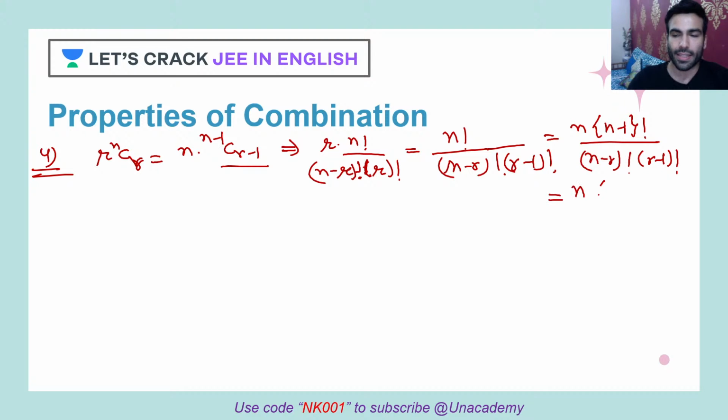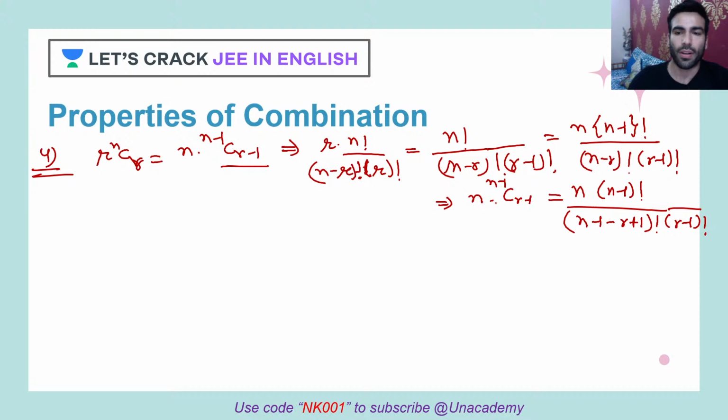I can rewrite this as n minus 1 factorial upon n minus 1 minus r plus 1 factorial, and r minus 1 factorial. So this is n into n minus 1 Cr minus 1, right? So your left hand side is equal to your right hand side. Yes, expand. Similarly, you can prove this also.